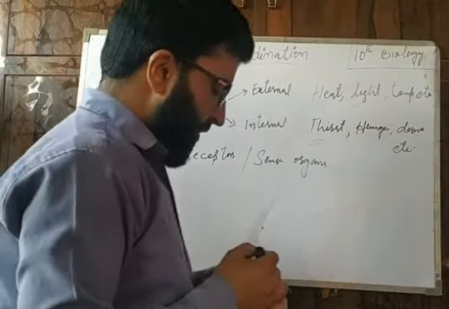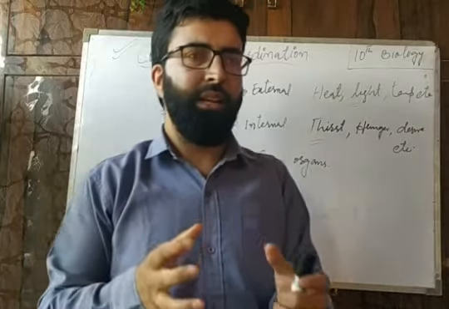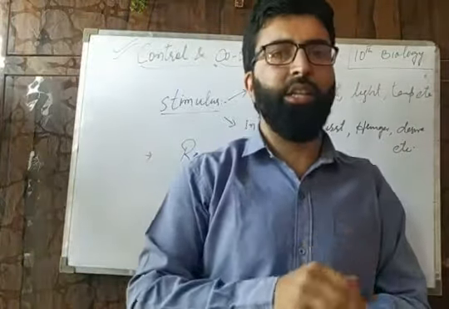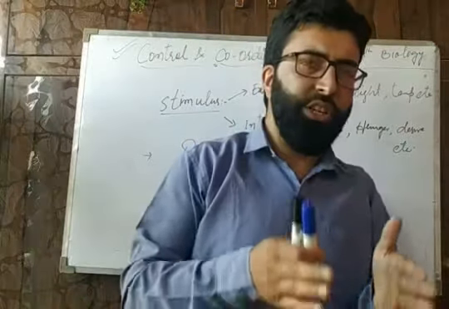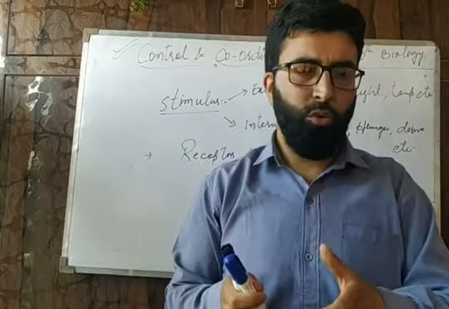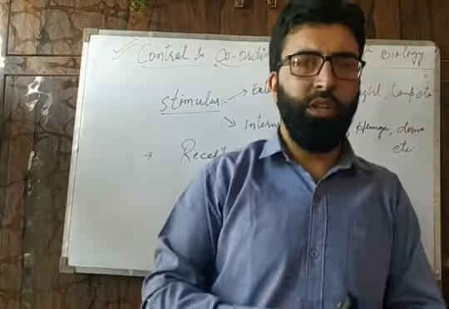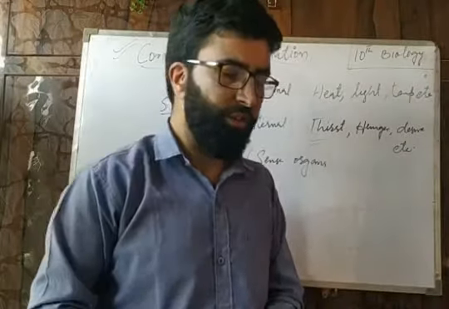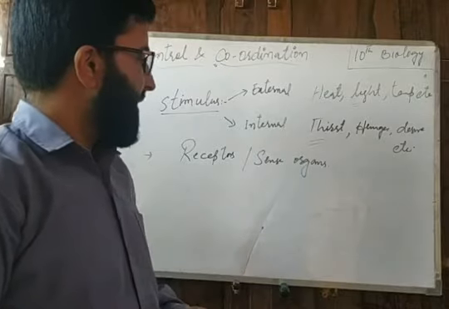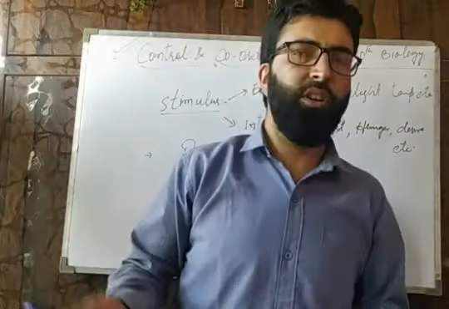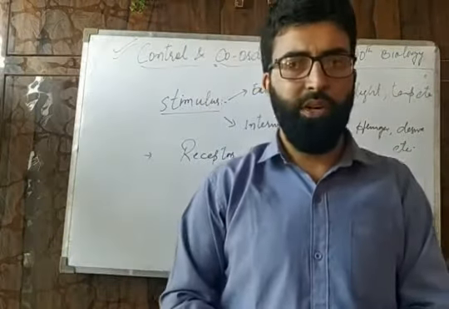These receptors or sense organs are specialized cells that have the capability to receive the stimulus, and they convert this stimulus into a nerve impulse, which is transported to the brain through nerves, the sensory neurons. We will discuss that later on. Now, if sometimes these receptors get affected or do not work properly, then there will be a problem. It will be fatal for our body.